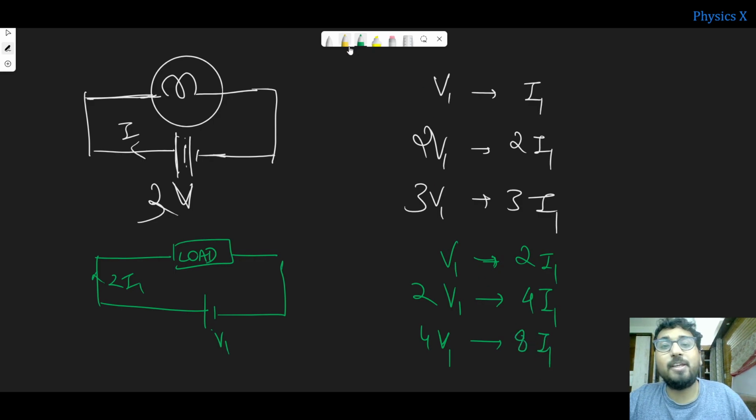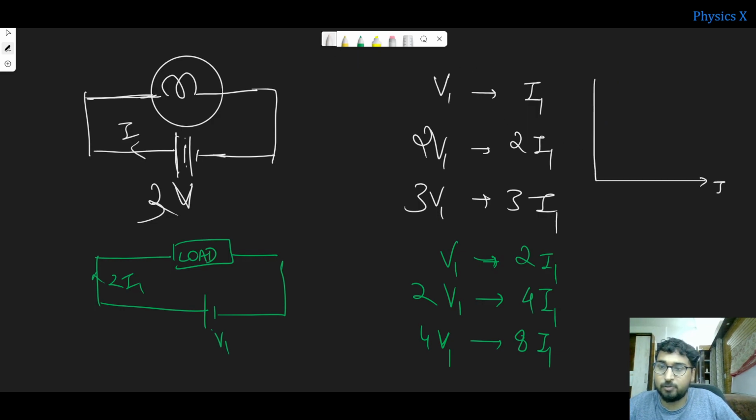So you can see, if you try to plot this on a graph, in this case let us say I am using this axis for current and this for voltage. At I1 the voltage was V1. At the point 2I1, the voltage was also 2V1. And if I join these points, I will get a straight line.